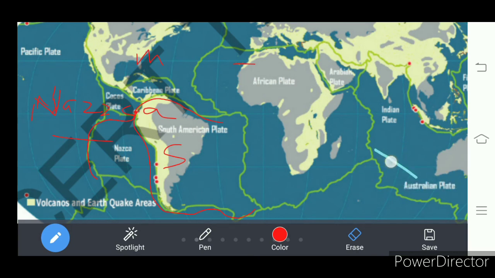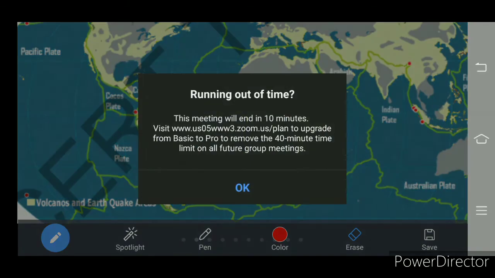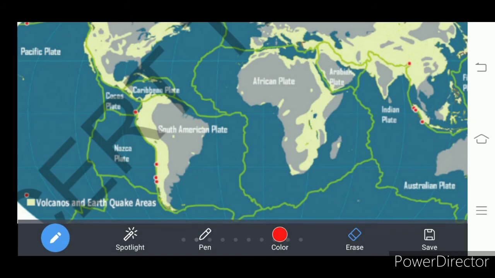Okay, there are major plates and minor plates. The geologists who are studying the plate boundaries and the earth interior have identified that all the continents and oceans are situated on massive bases of rocks, and these massive bases of rocks are called plates.